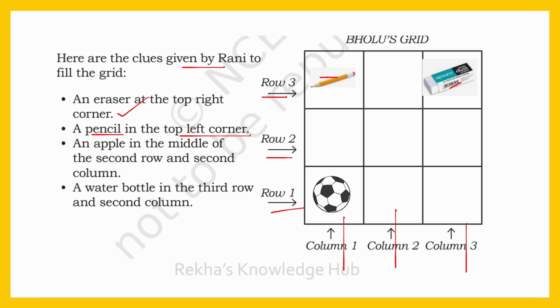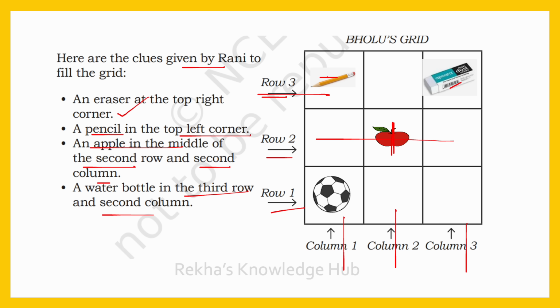The next one, an apple in the middle of the second row and second column. Which is the second row? See, this is the second row. And second column? See, this is the second column. Okay. So, you have to place an apple here. The next, a water bottle in the third row and second column. Which is the third row? See, this is the third row.